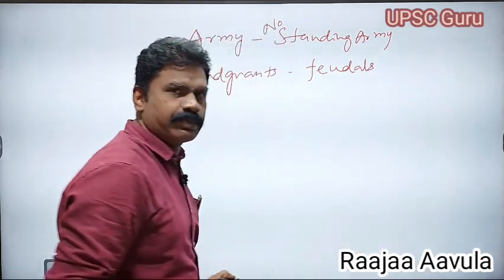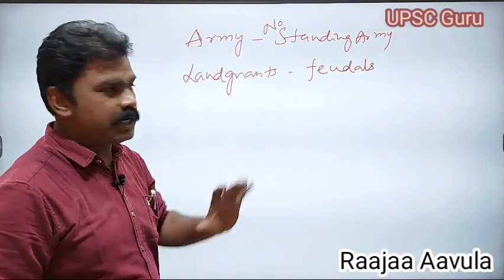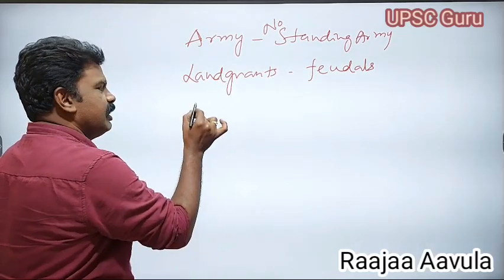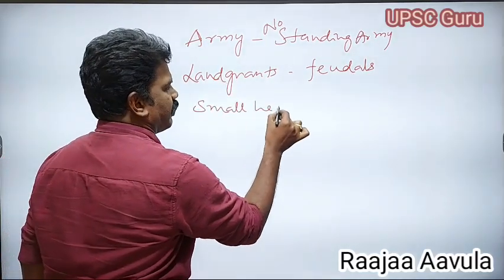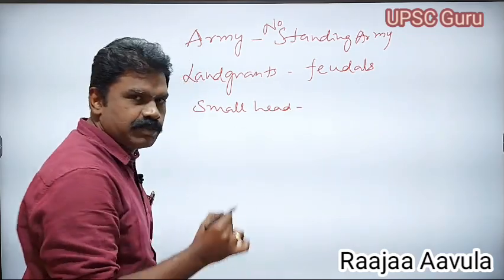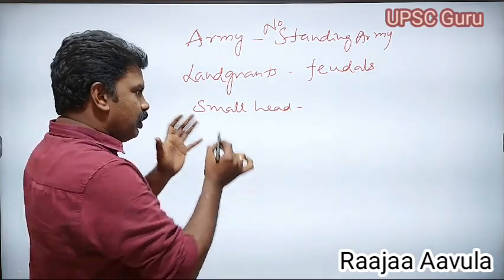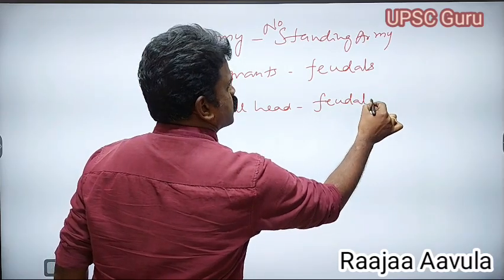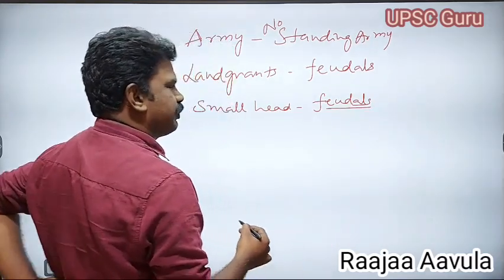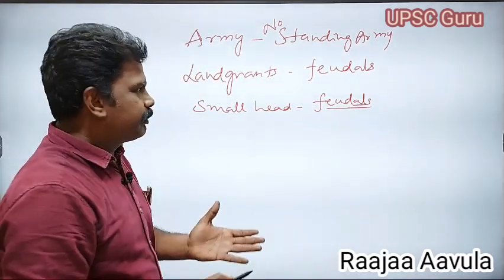What is meant by feudal? A feudal is just like a small head of the kingdom. These feudals, also called Samanta kings, used to maintain an army.